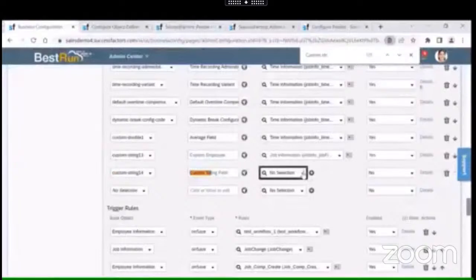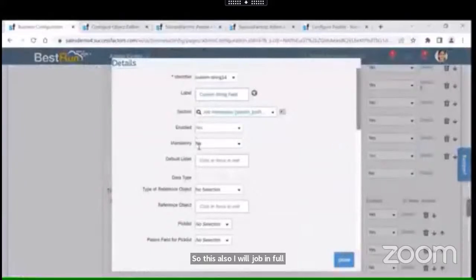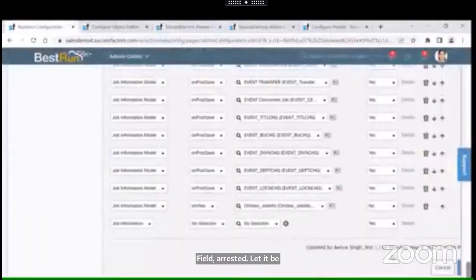Okay, so this also I will put in job info, and enabled. I'll keep this field as mandatory, so that means it should be a required field. Rest, let it be. Okay, so I'm saving this.